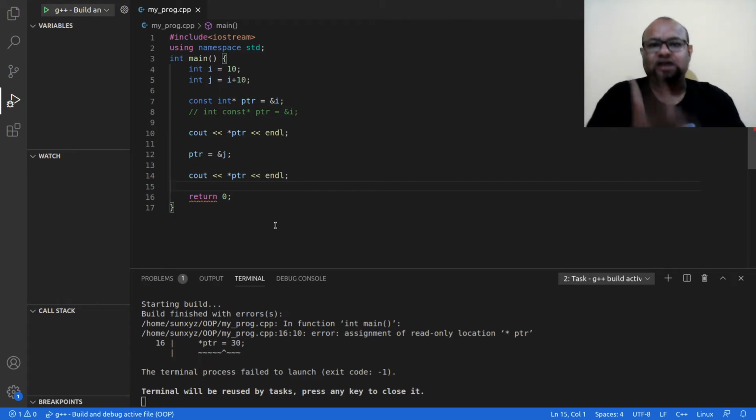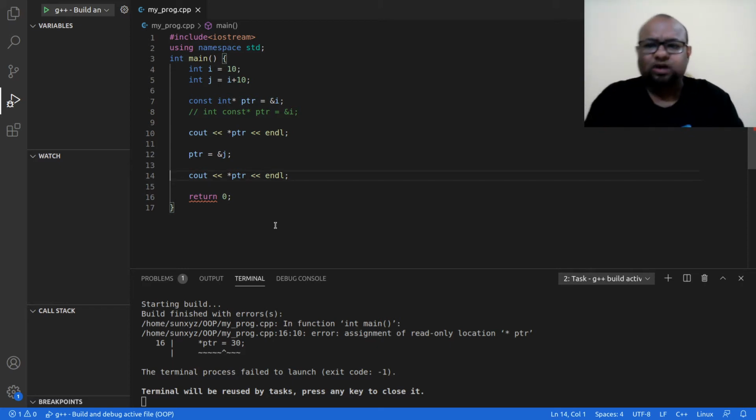Using this pointer, the value at the address that the pointer is pointing to looks like a constant. So this is one more aspect of using const.